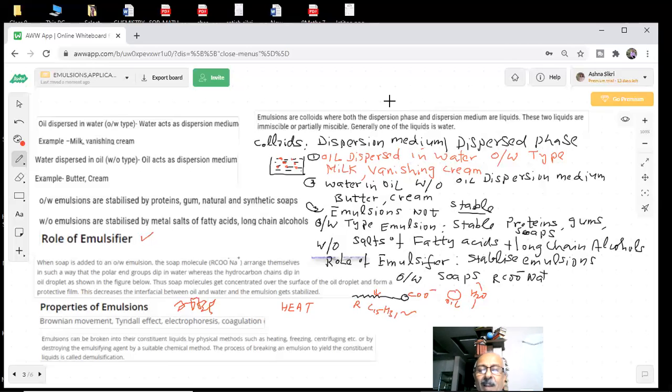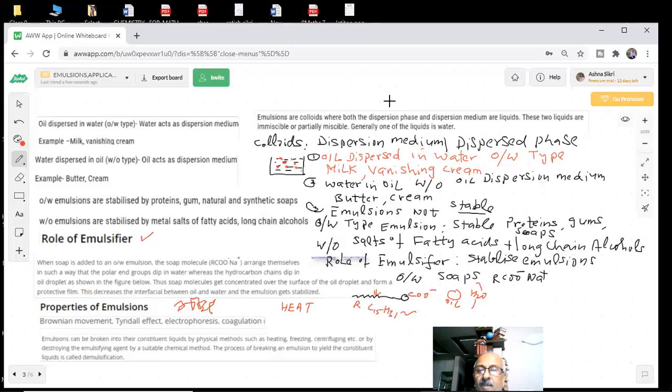You see the stabilizing factor there: between the dispersion medium and dispersed phase, there is an interfacial layer which is stabilizing them, and we are even adding emulsifying agents to stabilize them. Once you heat it, that will be removed, and what will happen? They will form two separate layers. They will break down. Emulsions will break. And break means what? They will separate into two separate layers. That's what we mean by breaking.